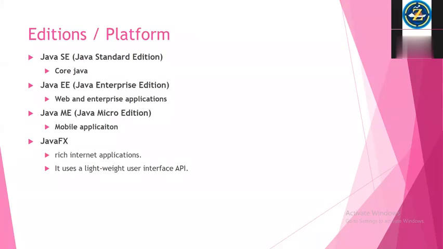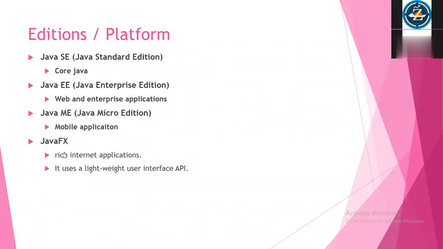You need to install Java first, then only you can run it. If you install Java EE, you will be able to develop both core Java as well as web based applications. EE means both standard and enterprise applications you can develop. ME is different: in Enterprise Edition you cannot develop a mobile based application, but in Micro Edition you can.